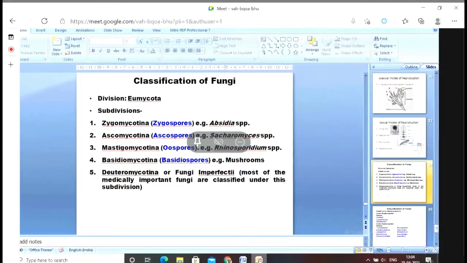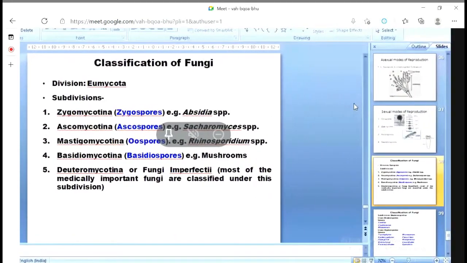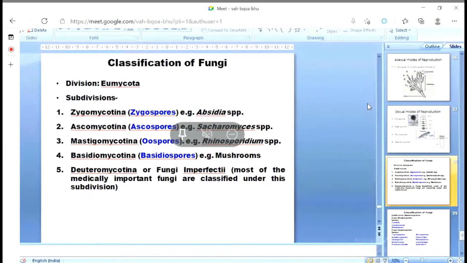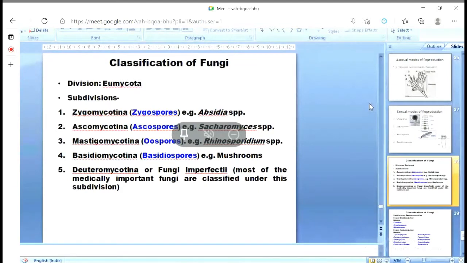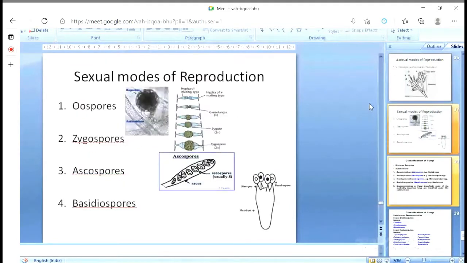So let's proceed. Last day we talked up to the reproduction. Am I right? We talked about asexual reproduction and sexual reproduction. So here we stop, probably. The sexual modes of reproduction in fungi.